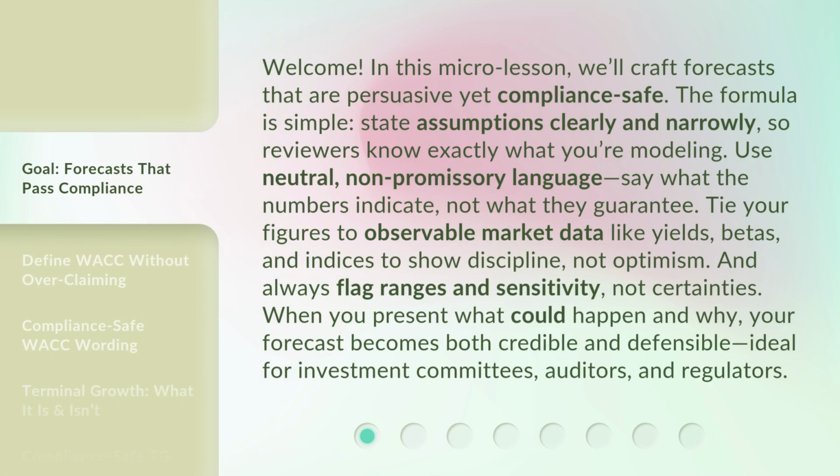Welcome! In this micro lesson, we'll craft forecasts that are persuasive yet compliance-safe. The formula is simple. State assumptions clearly and narrowly, so reviewers know exactly what you're modeling. Use neutral, non-promissory language. Say what the numbers indicate, not what they guarantee. Tie your figures to observable market data like yields, betas, and indices to show discipline, not optimism. And always flag ranges and sensitivity, not certainties.